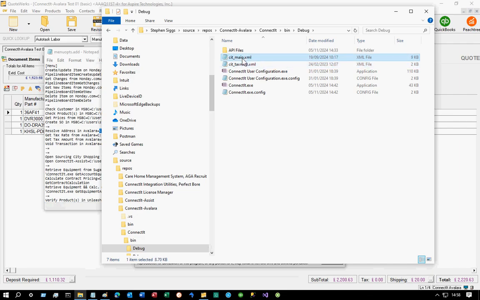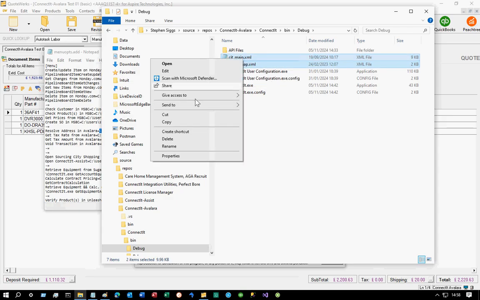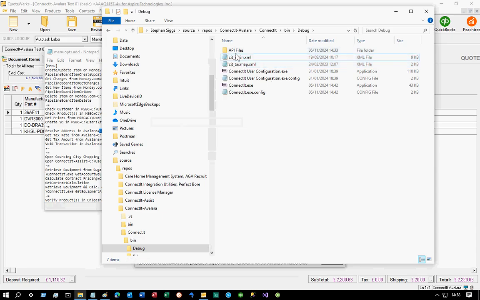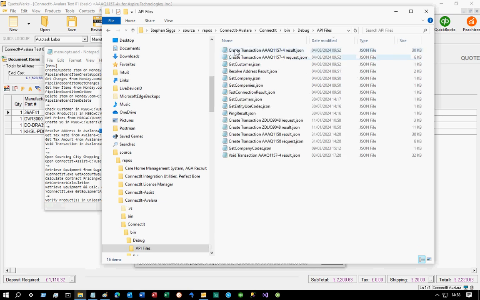I'd like both of those files, please. So if you could grab those, paste them into an email, either right click copy or highlight them both and Control C, whatever works for you best, paste those into the email.